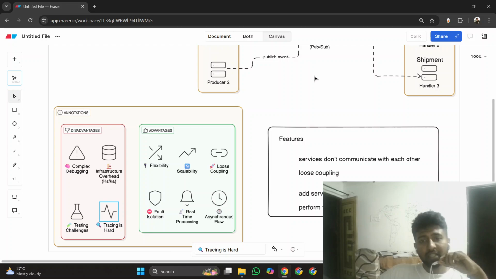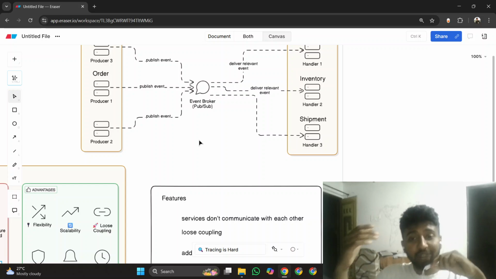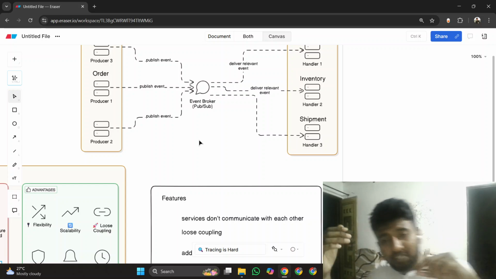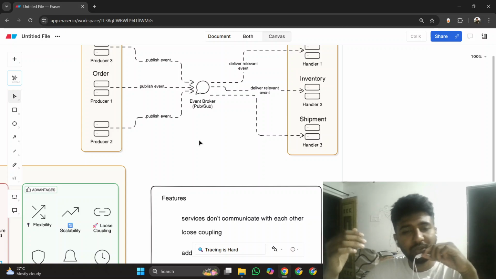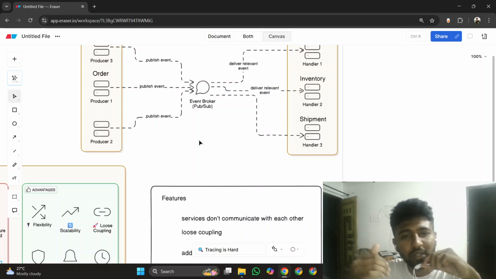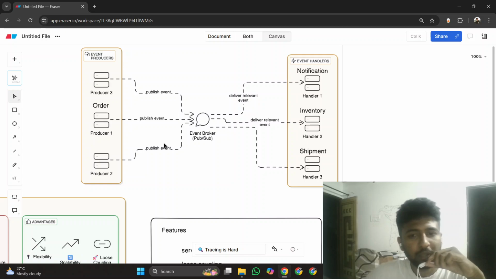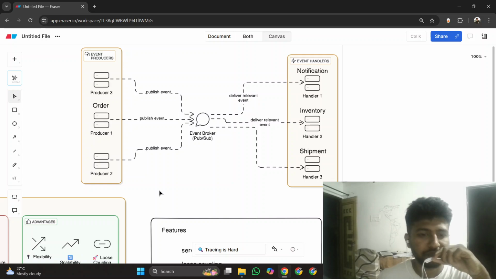Then tracing is also hard, just like I said earlier in debugging, tracing the cause of the issue. For that, you have to go through the logs of all the services, and you have to go through the events of all the services. Even then, finding the cause is really hard, because you have to go through all these events, and understanding how those events work is not possible. It is good for smaller projects, but at the larger level, it causes some issues.